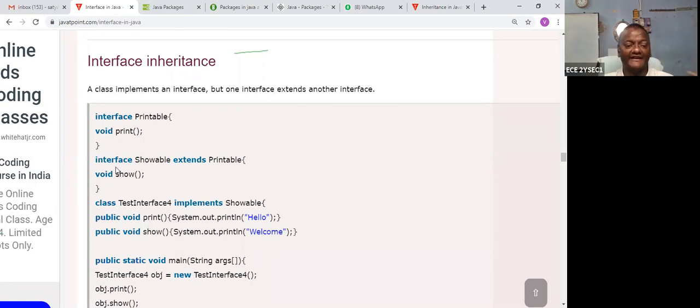Similarly, the interface Showable is a child one, which can extend from the parent interface. This is the parent interface. Now this is void show.